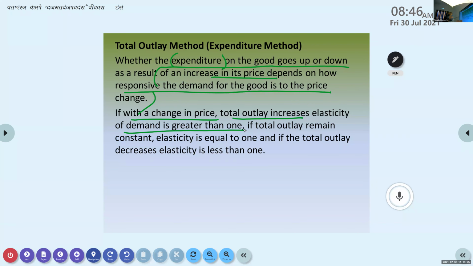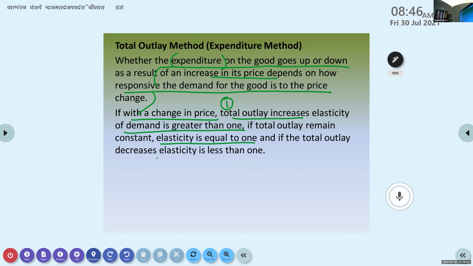If total outlay remains constant, with no change in expenditure, then elasticity is equal to 1. If the total expenditure decreases when there is a change in price, elasticity is less than 1.